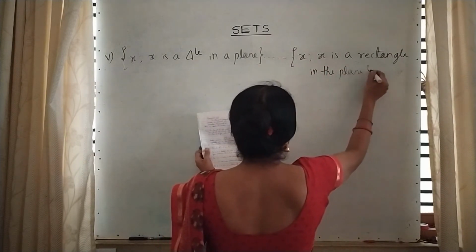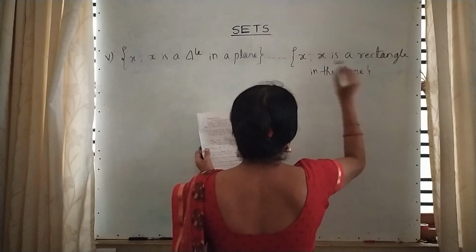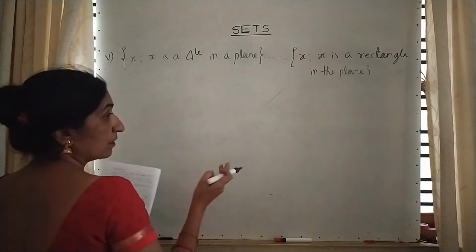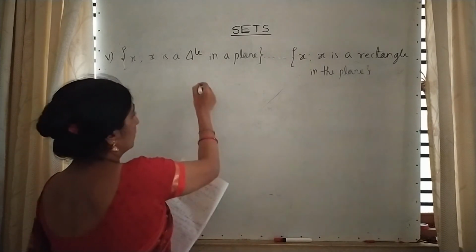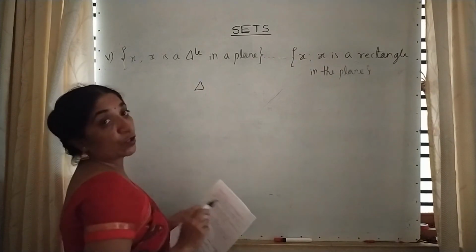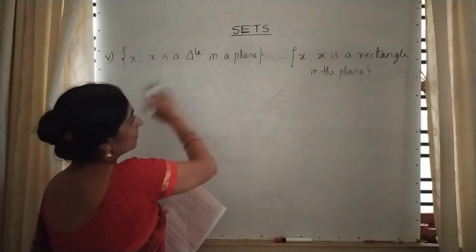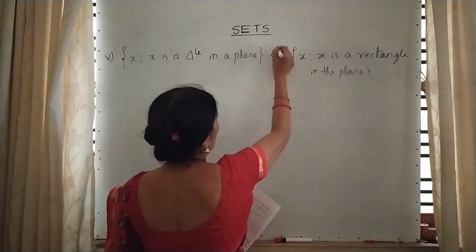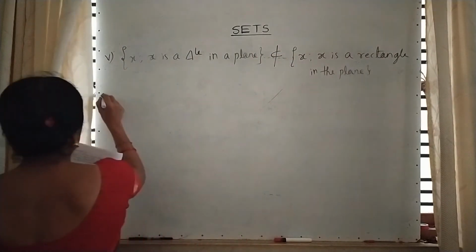See, triangle is different, rectangle is different. That is, it is not a subset.